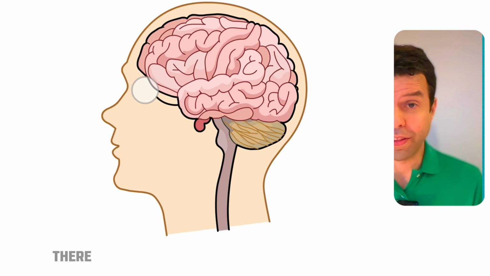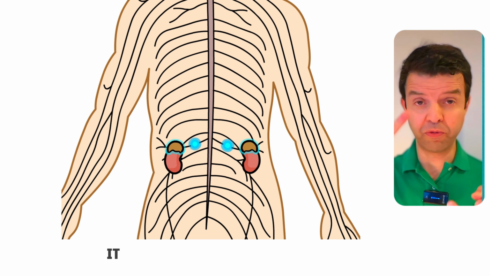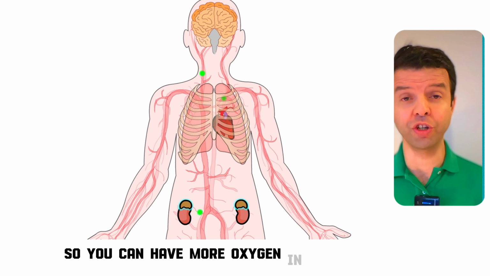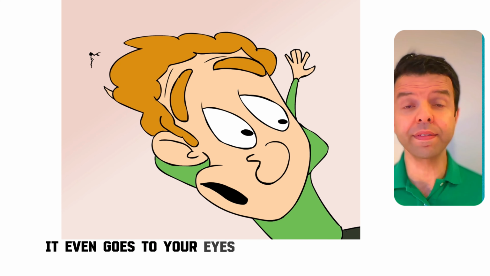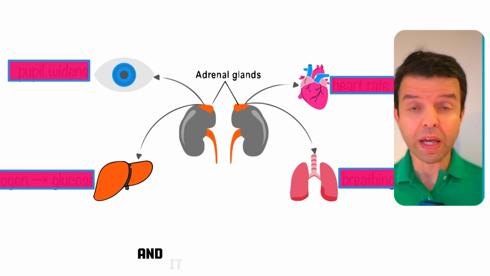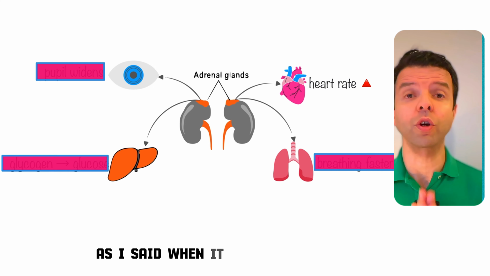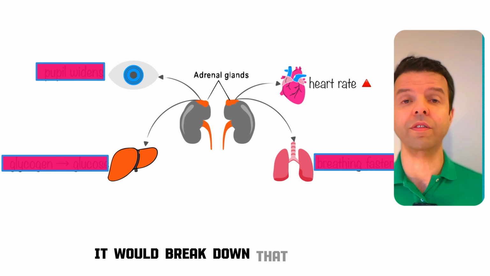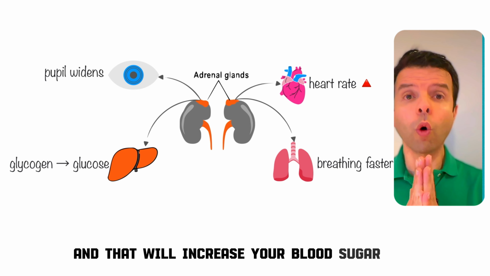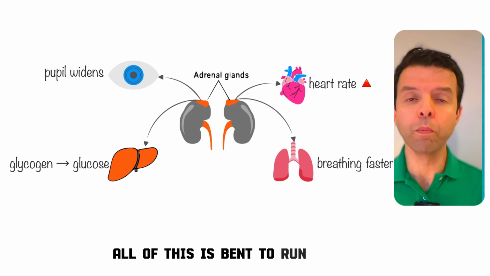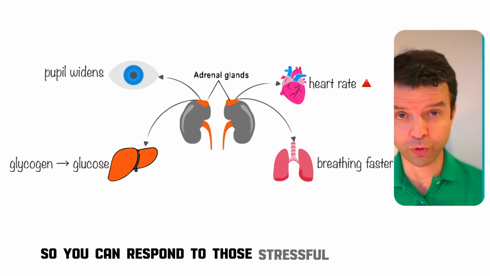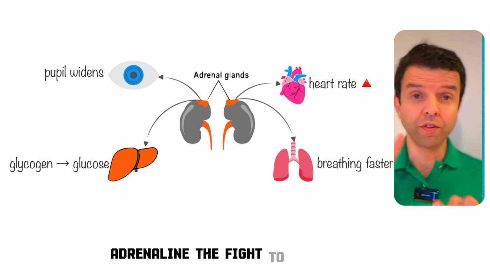Now, once again, there are 4 organs that adrenaline targets. It makes your heart beat faster. It makes you breathe faster so you can have more oxygen in your blood. It even goes to your eyes and makes your pupils widen. This allows you to have a better field of view. And it goes to the liver. As I said, once it goes to the liver, it breaks down the glycogen you have in your liver into glucose, and that increases your blood sugar. All of this is meant to send more glucose and oxygen to your muscles so you can respond to those stressful conditions. Adrenaline, the fight or flight hormone.